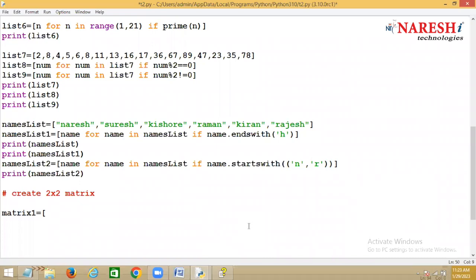I can display it directly. First syntax. So within the square brackets, what is indicated? A list. And within the list, I'm writing one more list with 1, 2, and then 3, 4. Now, is this list listed explicitly or not?